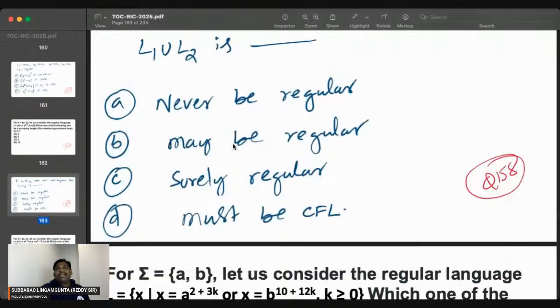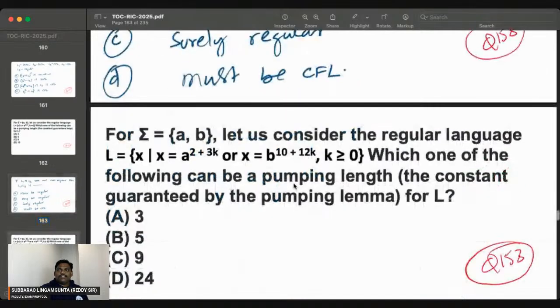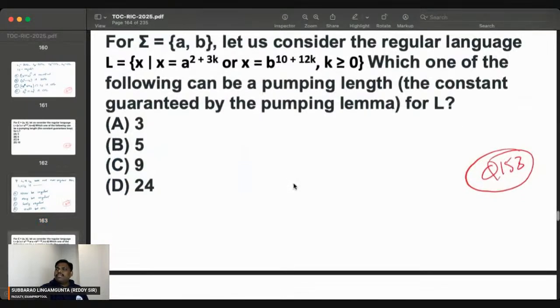Right? There are two bad people. After becoming friends, there is a chance that they may change into good people. So "may be regular" is the correct answer. B is the correct answer. So this is also once again a pumping lemma constant problem. I think I can read a similar problem once.